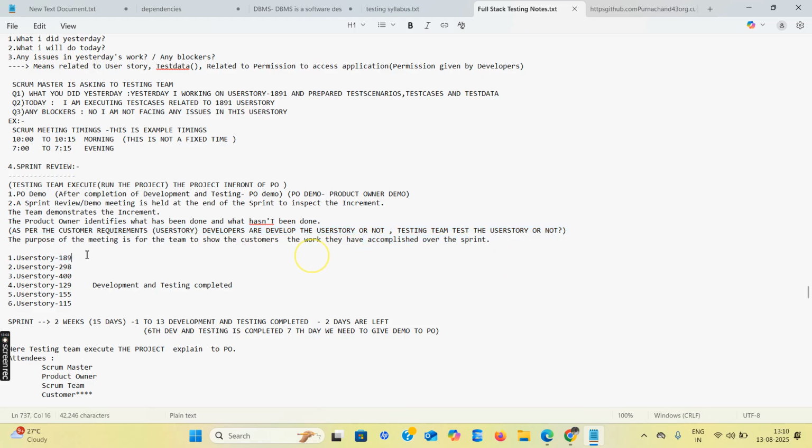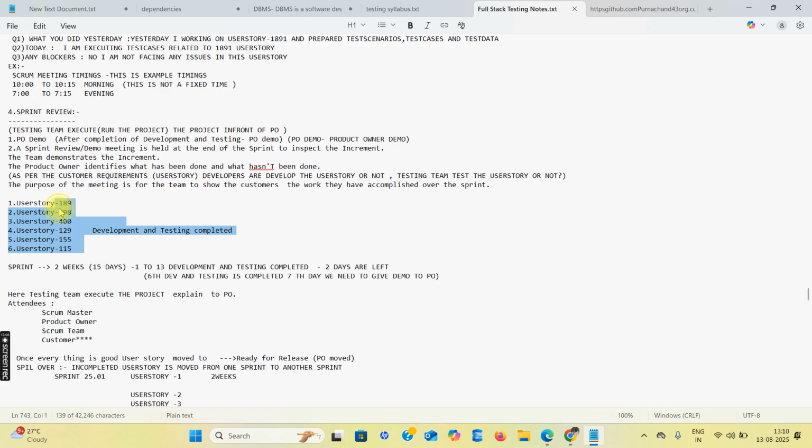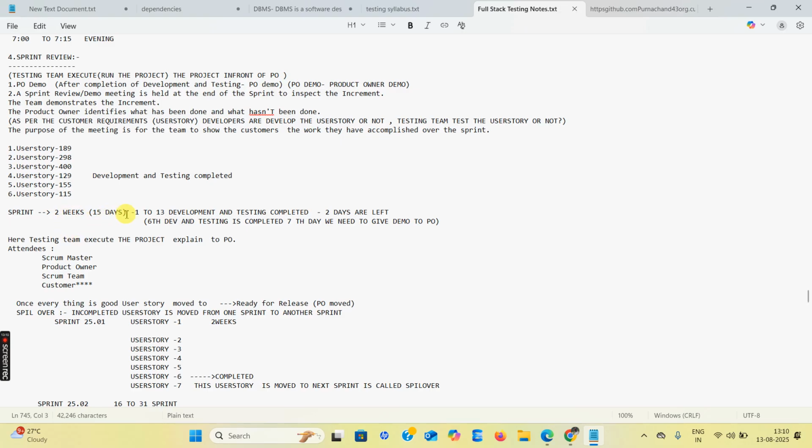See here, these all are user stories. Development and testing are complete on these six user stories. A sprint means 2 weeks, which means about 15 days. In those days, development and testing is completed within 13 days, and 2 days are left. On the 6th day development and testing is completed, and on the 7th day we need to give the demo to the product owner. Here the testing team executes the project in front of the product owner and explains the project.